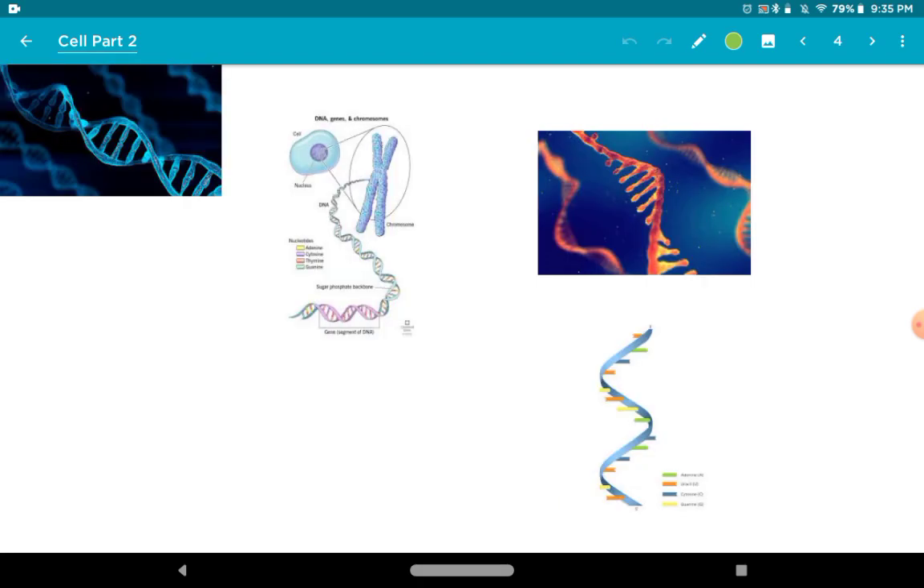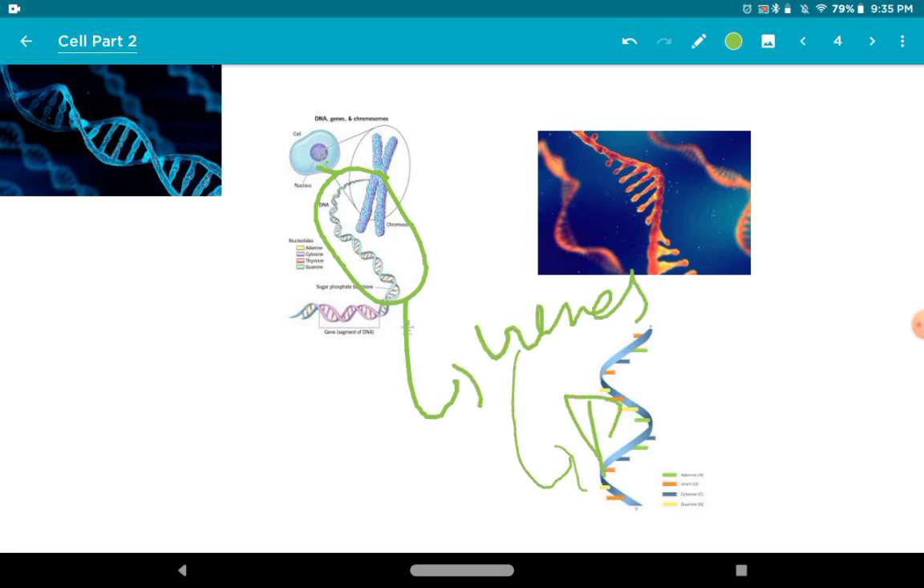DNA and RNA are the nucleic material of a cell which are present in the cells. Like you can see here, this is the cell, and this has chromosomes, and in the chromosomes we have genes. In the genes we have DNA.